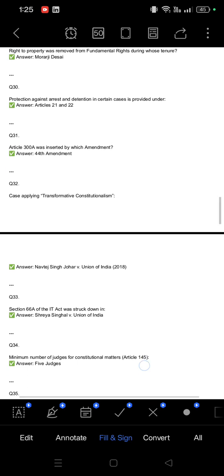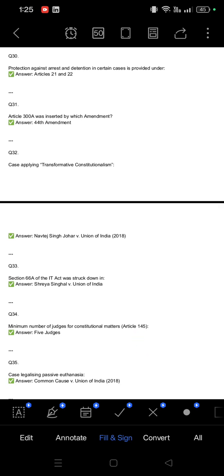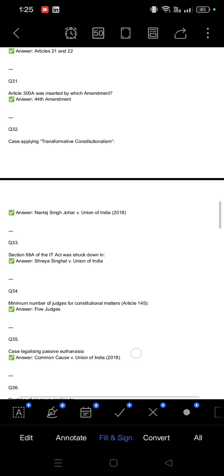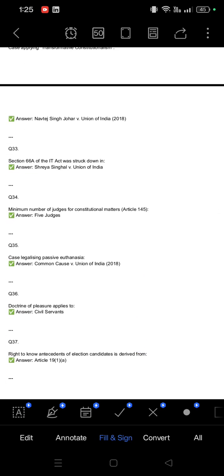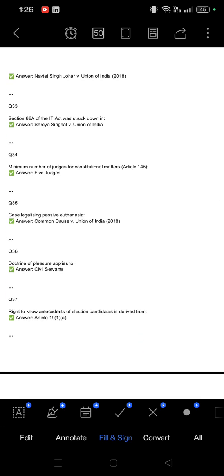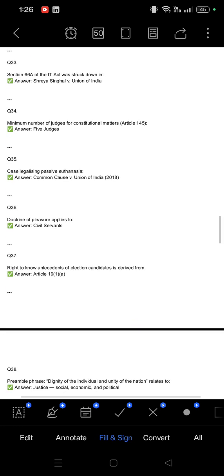Answer: 44th Amendment. Next question: in which case does transformative constitutionalism apply? Answer is Navtej Singh Johar versus Union of India. Section 66A of the IT Act was struck down in which case? In Shreya Singhal versus Union of India. Minimum number of judges for a constitutional matter under Article 145 is a 5 judges bench. Legalizing passive euthanasia is Common Cause versus Union of India.